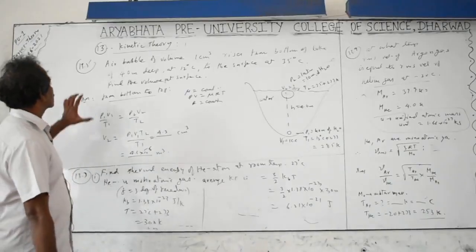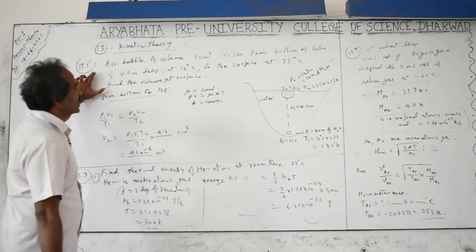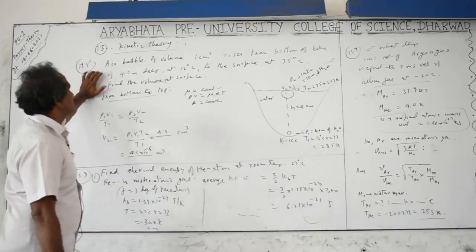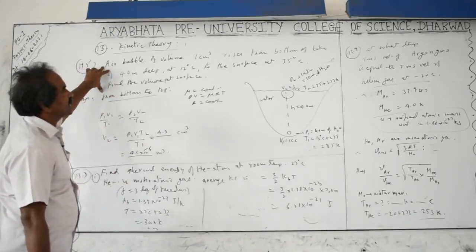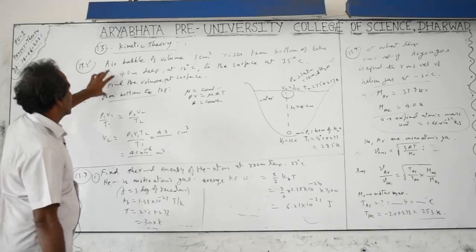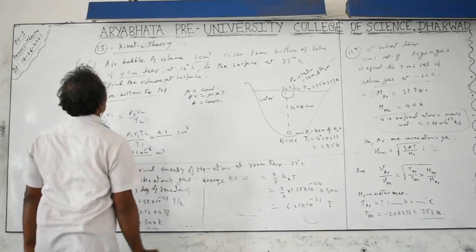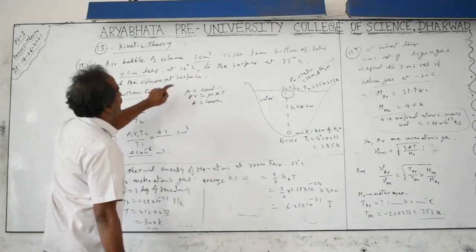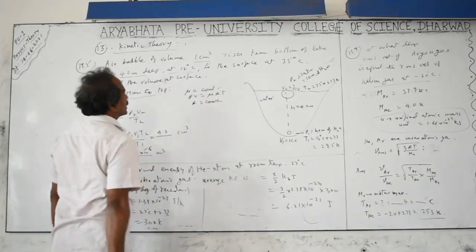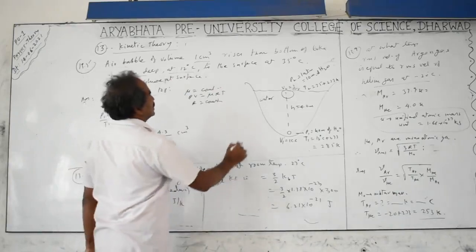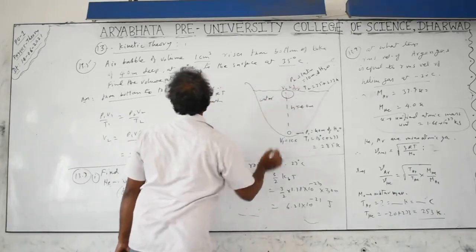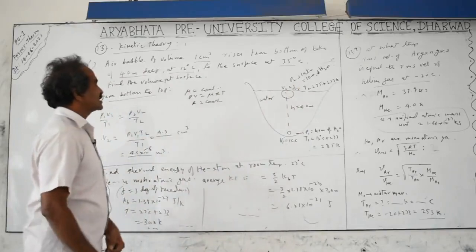Hello students, next is problem number 13.5. This is very important for competitive exams. An air bubble of volume 1 cubic centimeter rises from the bottom of a lake of depth 40 meters. The initial volume is 1 cubic centimeter at the bottom of the lake at 12 degrees centigrade, and it rises to the surface at 35 degrees centigrade. Find the volume at the surface.